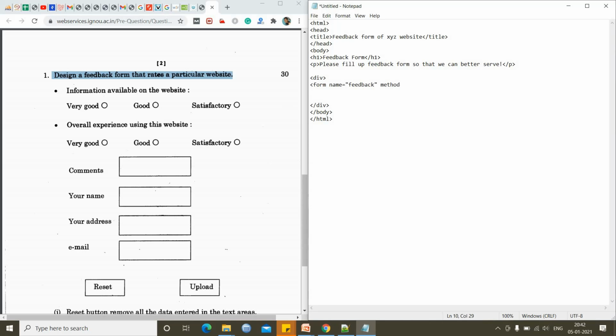Method. Every form has two methods. We can pass the data to a processing dynamic or scripting language, that is basically a server. Suppose we are logging into Gmail.